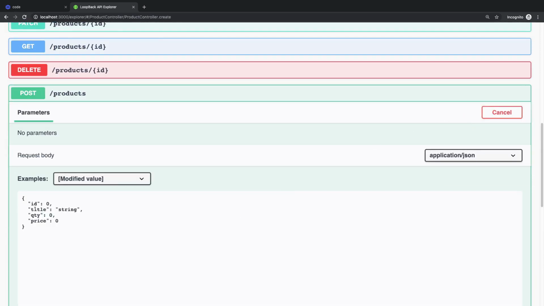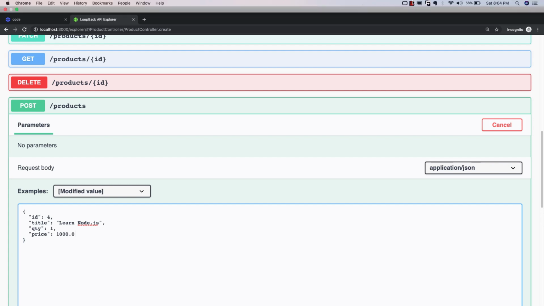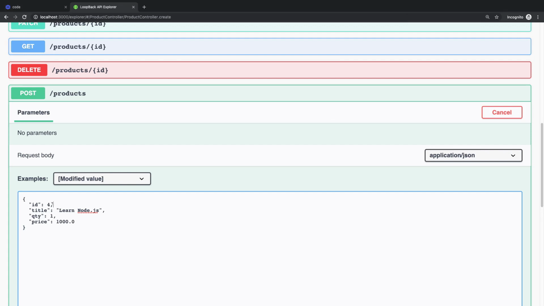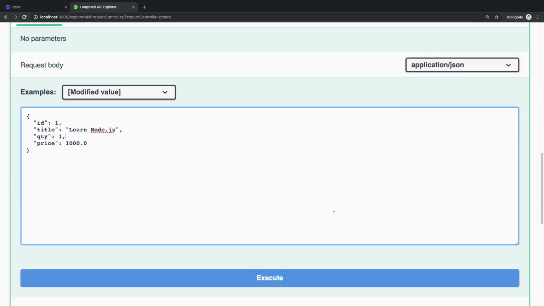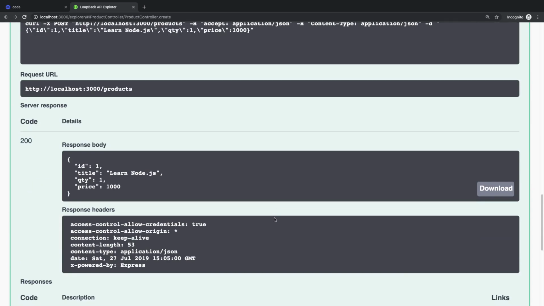I'm going to use Try it out. I have to specify the ID. Let's say I'm going to use the name "learn Node.js", QTY, which is 1. Price, we need to specify the price. Let me update the ID. I'm going to provide 1. So you can send the request by pressing this Execute button. Awesome. A new product has been created.